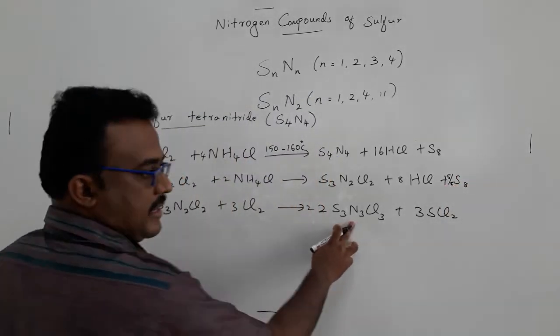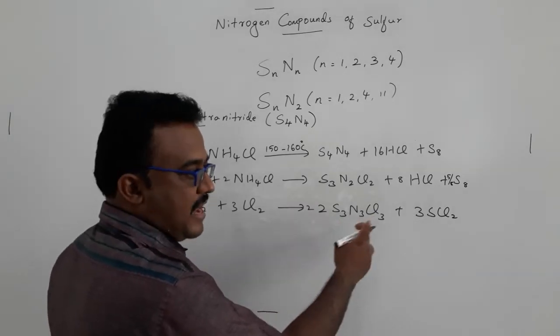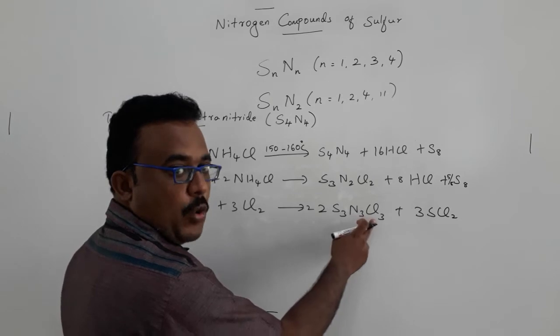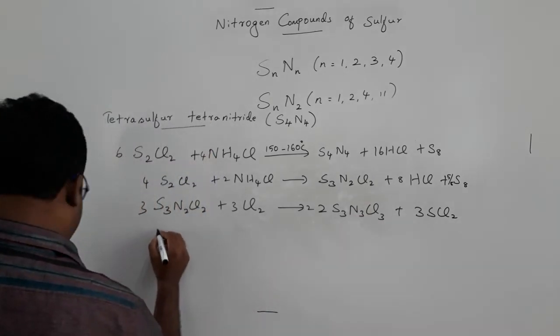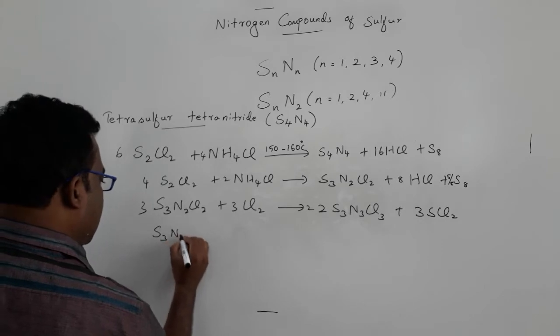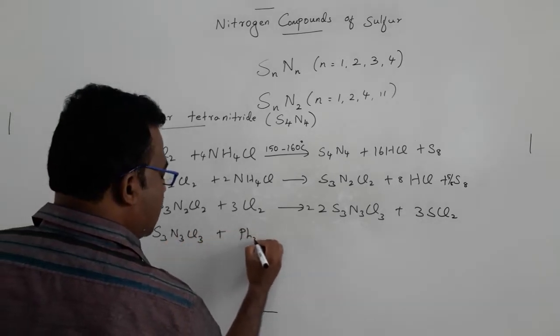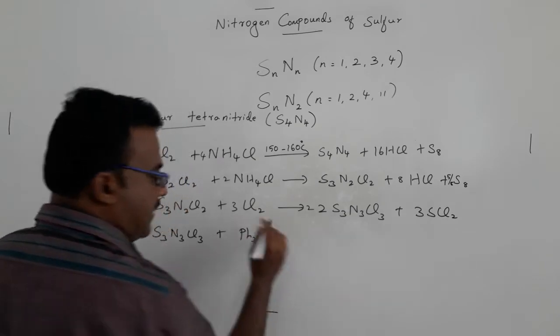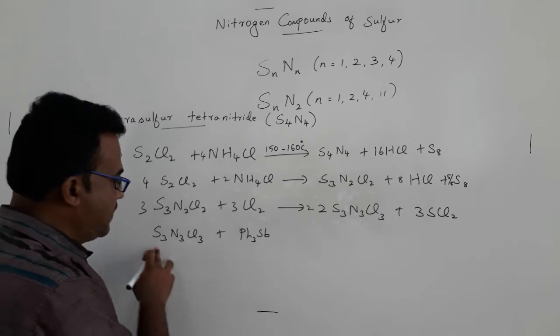Once trisulfur trinitride trichloride is formed, or in another form, trithiazyl chloride, it reacts with triphenyl antimony. S3N3Cl3 plus triphenyl antimony: the role of triphenyl antimony here is just taking out the chlorine from sulfur.